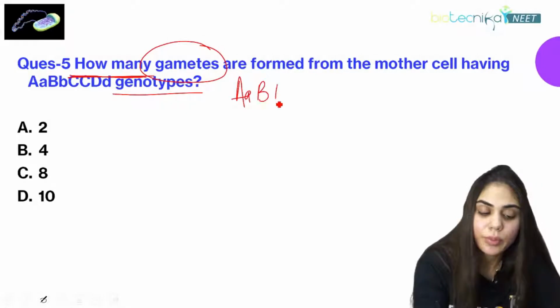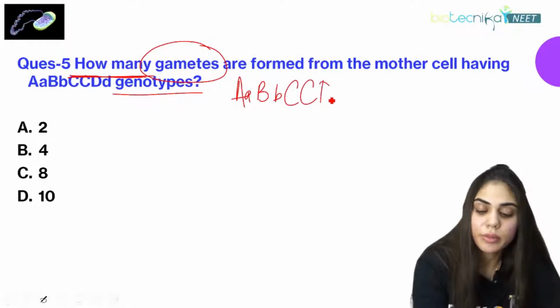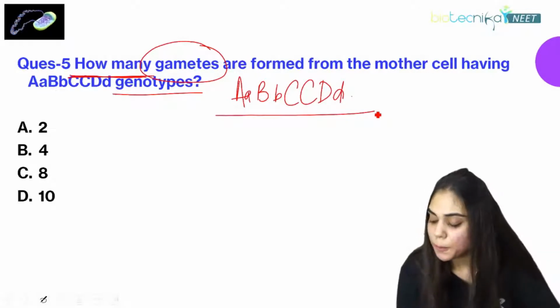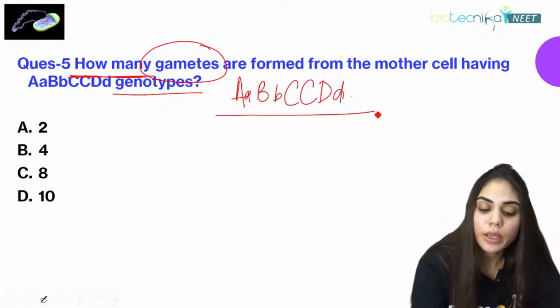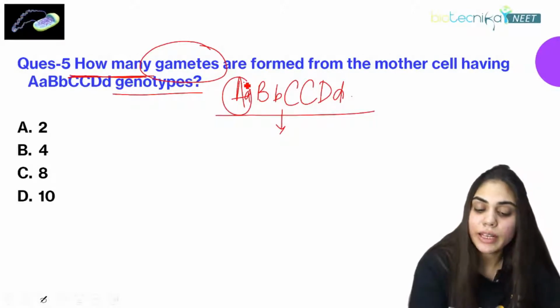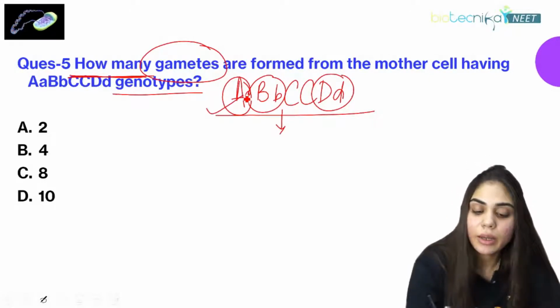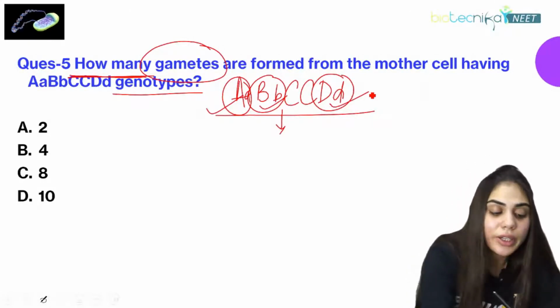AA, BB, CC, DD. Option C. Let's see how it is option C. AA, this is one of the heterozygotes. Again, one of the heterozygotes. We have three heterozygotes in total: AA, BB, and DD. What about CC?